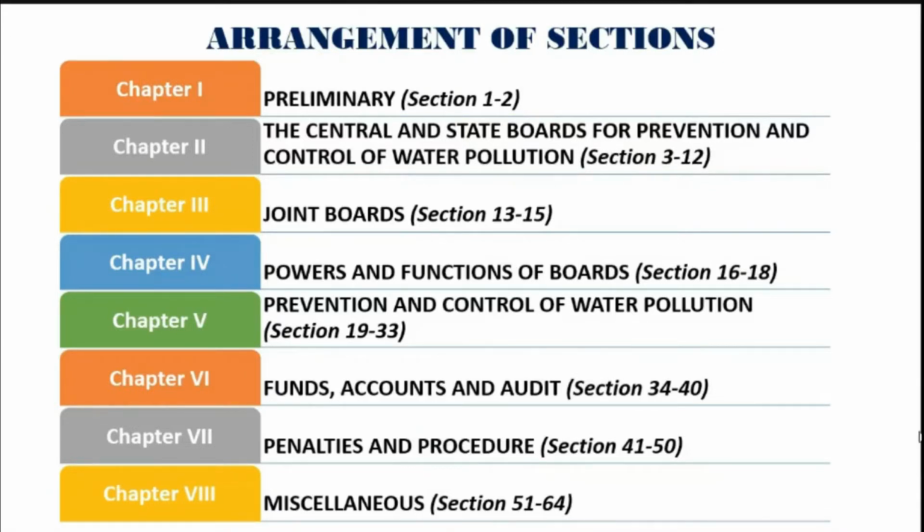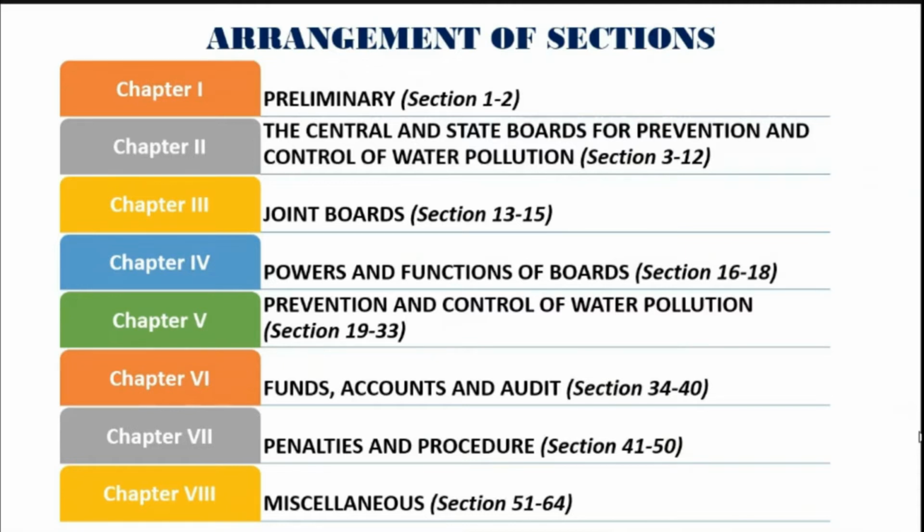So in the Act there are various chapters from 1 to 8, and various chapters are dealing with various criteria. So the arrangement of sections is from 1 to 64 between the various chapters.